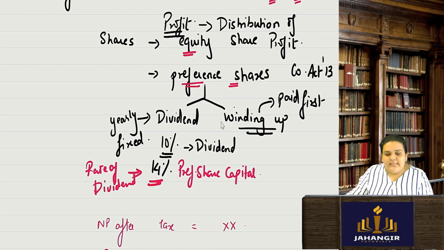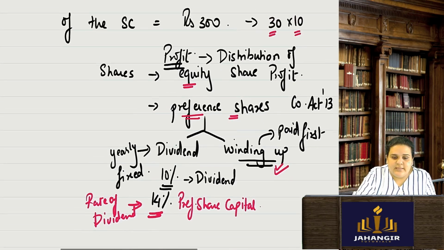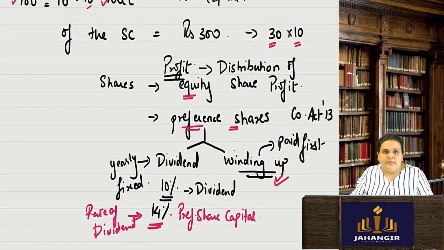Secondly, there is winding up. At the time of winding up, we first pay the preference shareholders, and if any surplus is left after that, it is divided amongst the equity shareholders. But that is not the case with equity shareholders. For equity shareholders, the dividend is paid as and when there is a profit in the company. It is decided how much dividend to be paid and what will be the rate of dividend. It can vary year after year.